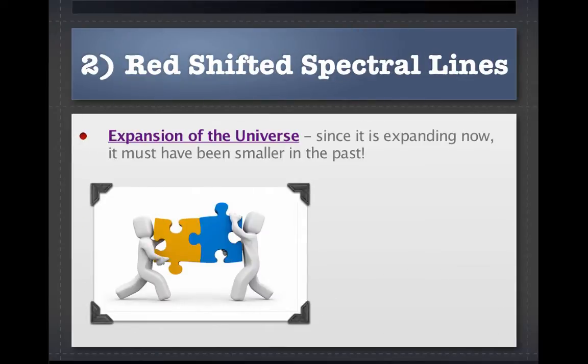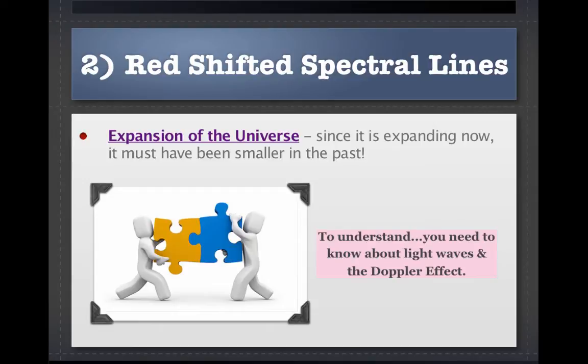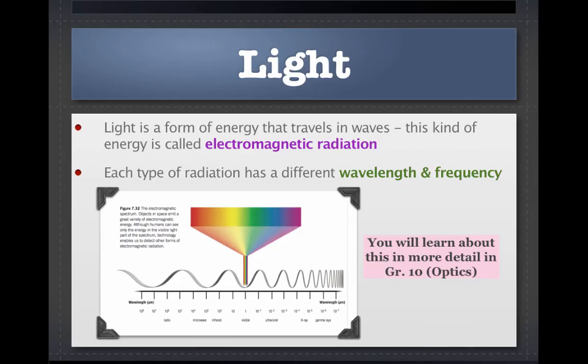The second piece of evidence is the red-shifted spectral lines. There is the idea that the universe is expanding, and since it's expanding now, theoretically, it must have been smaller in the past. To understand, you need to know about light waves and the Doppler effect. Light is a form of energy that travels in waves. This kind of energy is called electromagnetic radiation. Each type of radiation has a different wavelength and frequency, as you can notice in the image below.